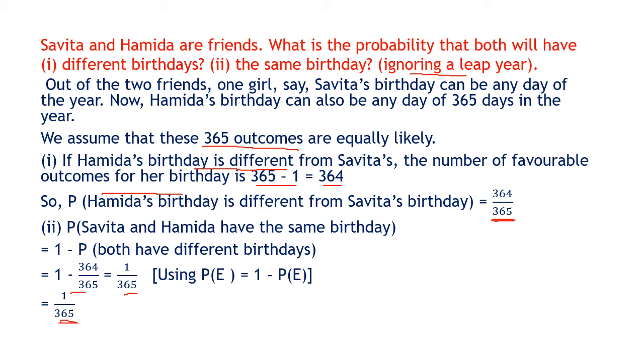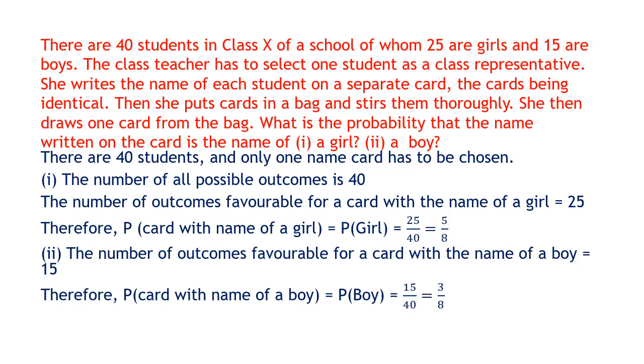Okay, so we move on to the next sum. There are 40 students in a class 10 of a school, of whom 25 are girls and 15 are boys. The class teacher has to select one student as a class representative. So here the word is select and not elect. In elect there is an election where children will vote, but here there is a selection. So to keep it a fair selection, the teacher writes the name of each student on a separate card.